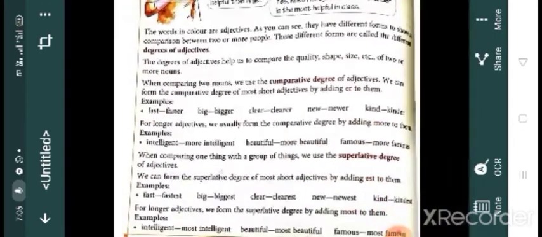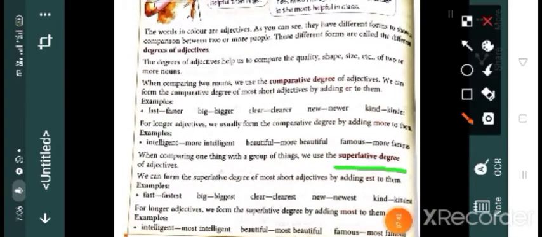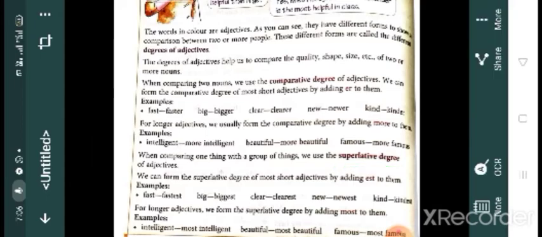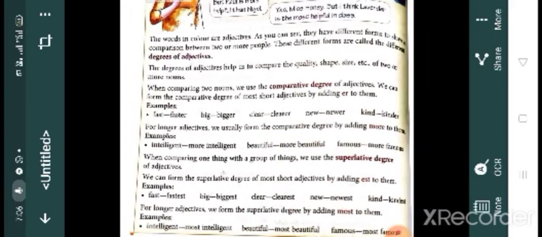This one, superlative degree. That means a group of things. Clear? Okay, now listen. The words in color are adjectives. As you can see, they have different forms to show a comparison between two or more people. These different forms are called the different degrees of comparison. The degrees of comparison help us to compare the quality, shape, size of two or more nouns.